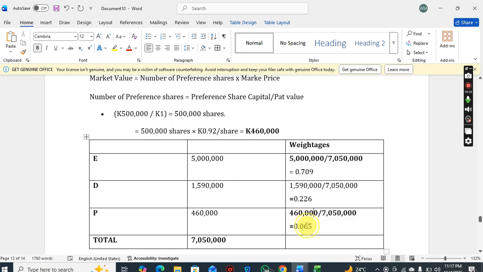So 6.5% of this amount is represented by the preference shares, or preference share capital.